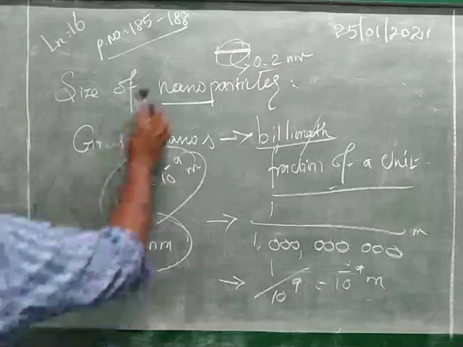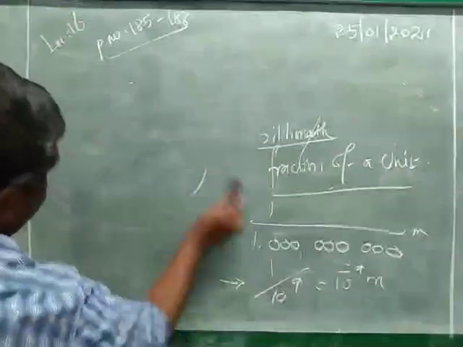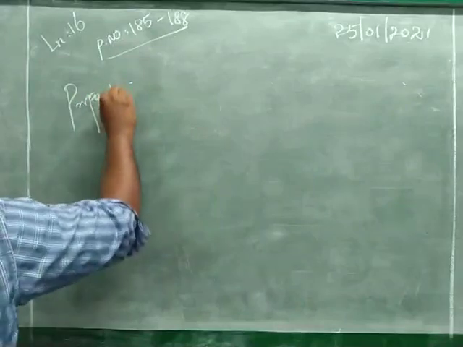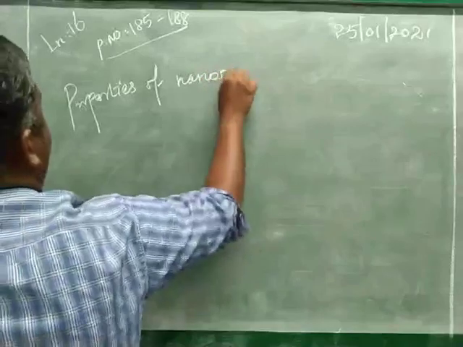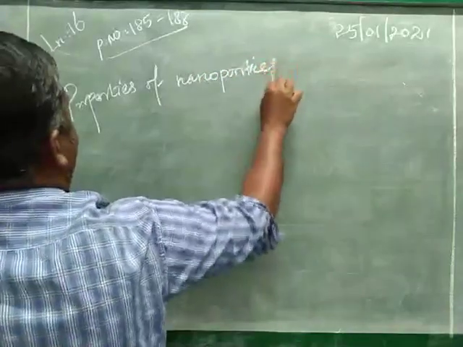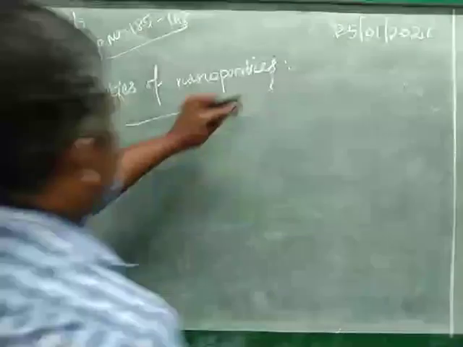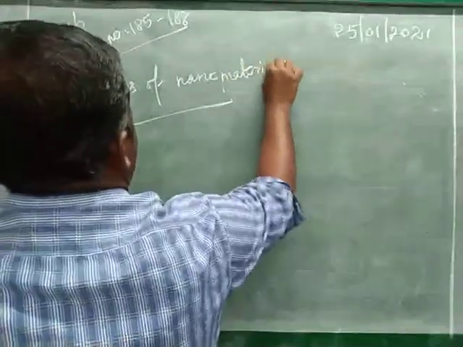Next, properties of nanoparticles. Instead of particles, nanomaterials.